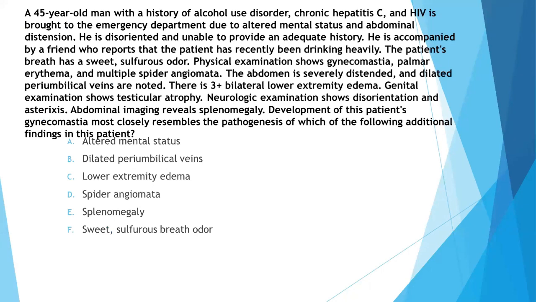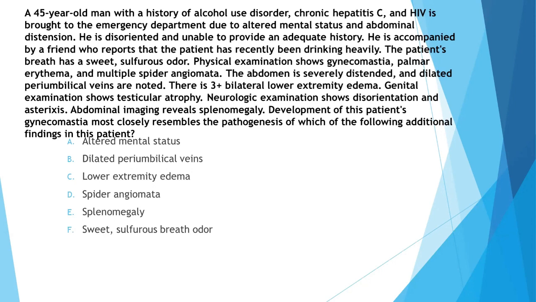Development of this patient's gynecomastia most closely resembles the pathogenesis of which of the following additional findings in this patient? A 45-year-old man with a history of alcohol use disorder, chronic hepatitis C, and HIV is brought to the emergency department due to altered mental status and abdominal distension. He is disoriented and unable to provide an adequate history. He is accompanied by a friend who reports that he has recently been drinking heavily. The patient's breath has a sweet sulfurous odor. Physical examination shows gynecomastia, palmar erythema, and multiple spider angiomata.